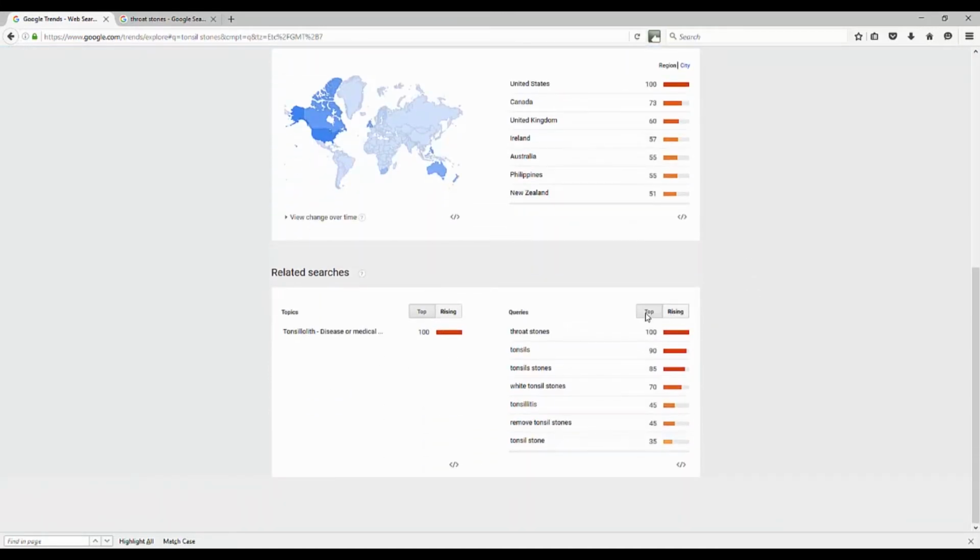So that would be a good time to jump into a certain niche. And now notice top is checked here. If I went to rising, I could actually see how to prevent tonsil stones. That's breakout. Tonsil stone causes, that keyword phrase is up 650%. So that means I could do a Google AdWords ad around that keyword. That means I could do a YouTube video.